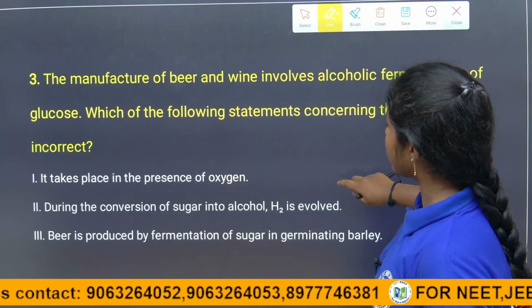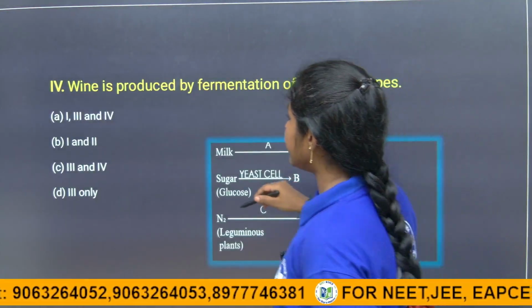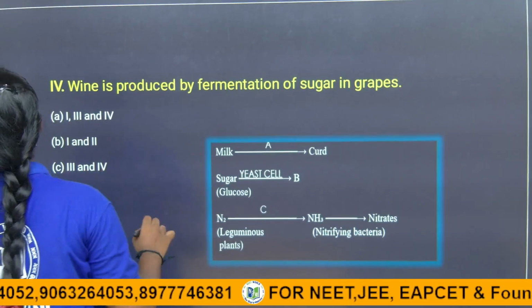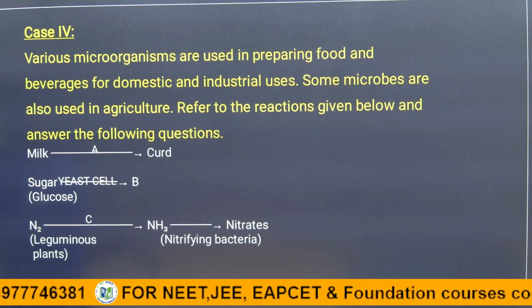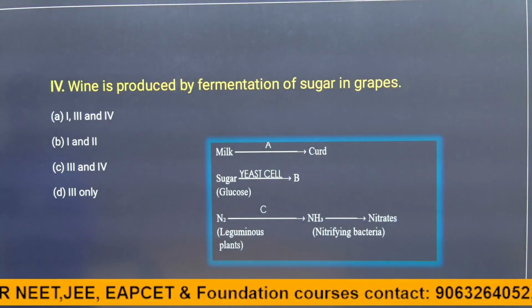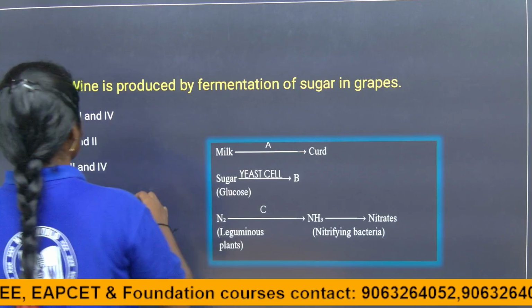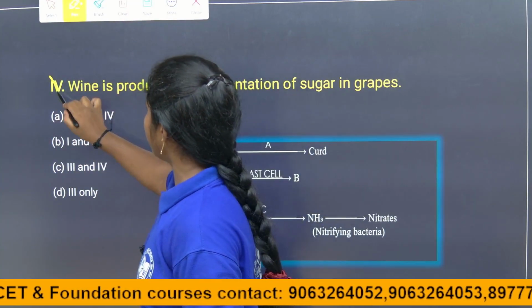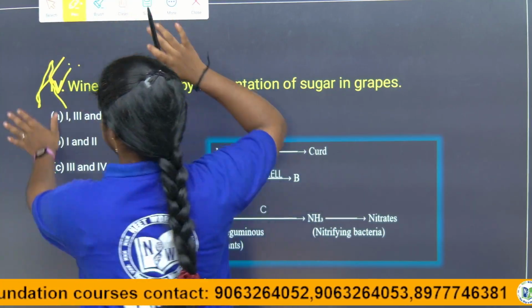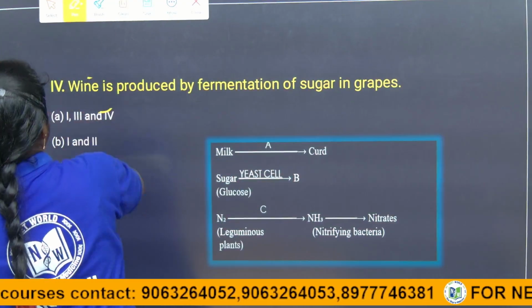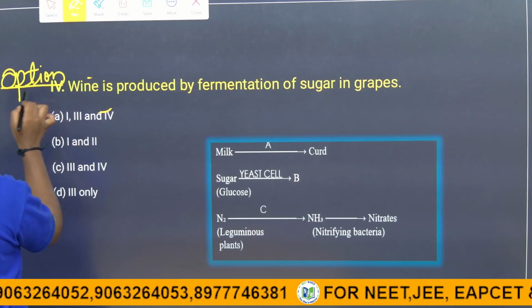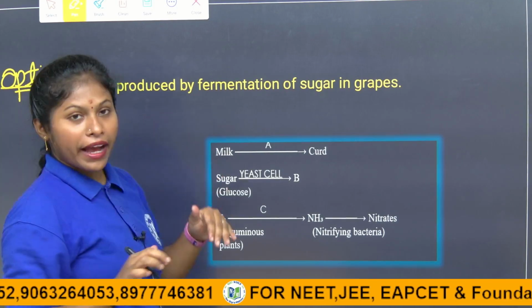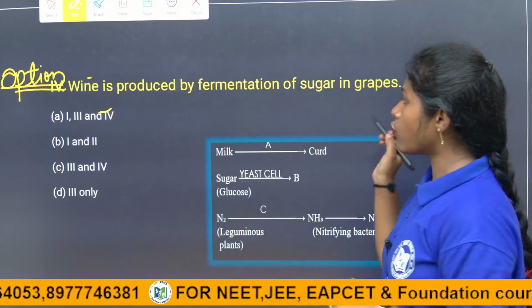Coming to the next option. Here it is not the question, children. It is also an option only. It is the fourth option. So wine is produced by fermentation of sugar in grapes. Of course, it is also a correct statement.